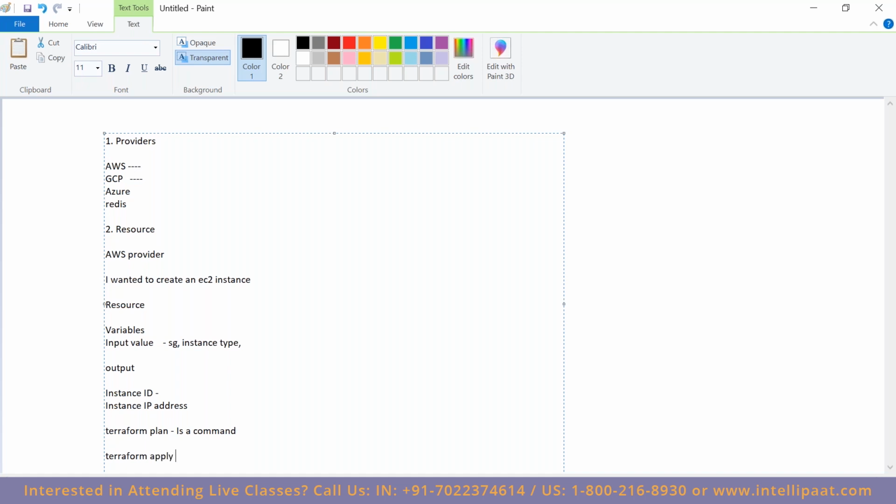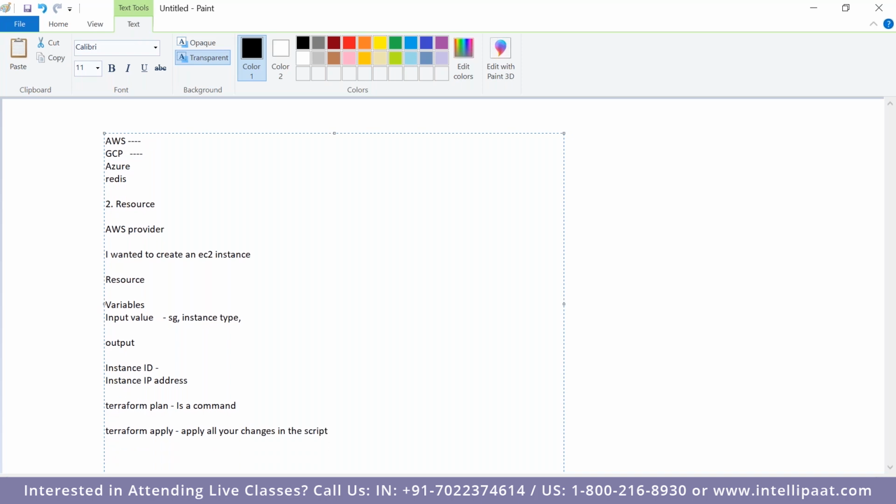Terraform apply is a command which is used to apply all your changes. In the sense, if I wanted to create any EC2 instances, first what will I do? I will create the Terraform script. Then to test it, I will run Terraform plan. Then if everything looks good, we will then run Terraform apply. Then Terraform apply will apply all your changes in the script.